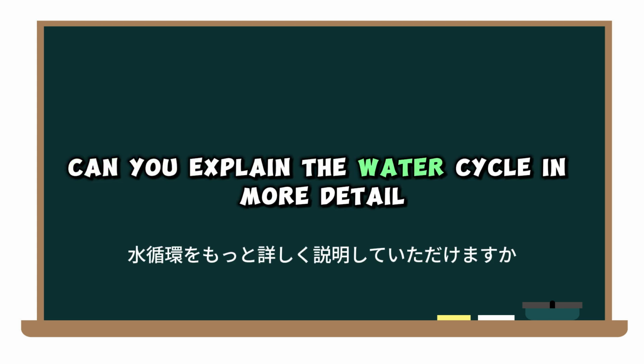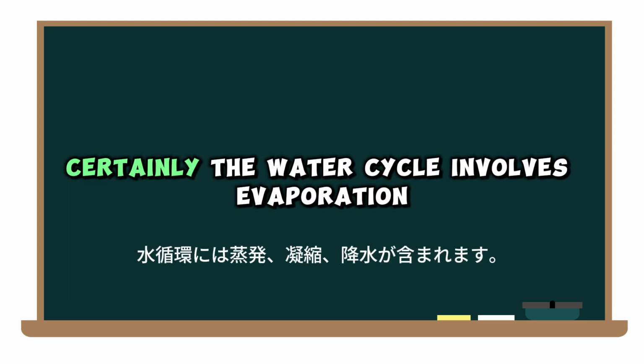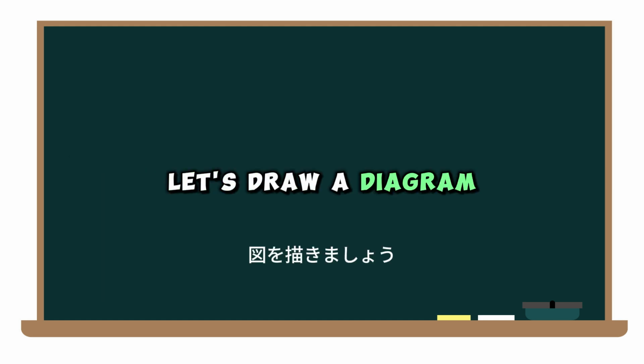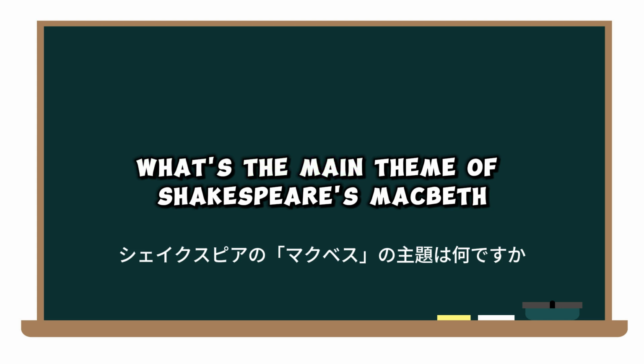Can you explain the water cycle in more detail? Certainly. The water cycle involves evaporation, condensation, and precipitation. Let's draw a diagram.